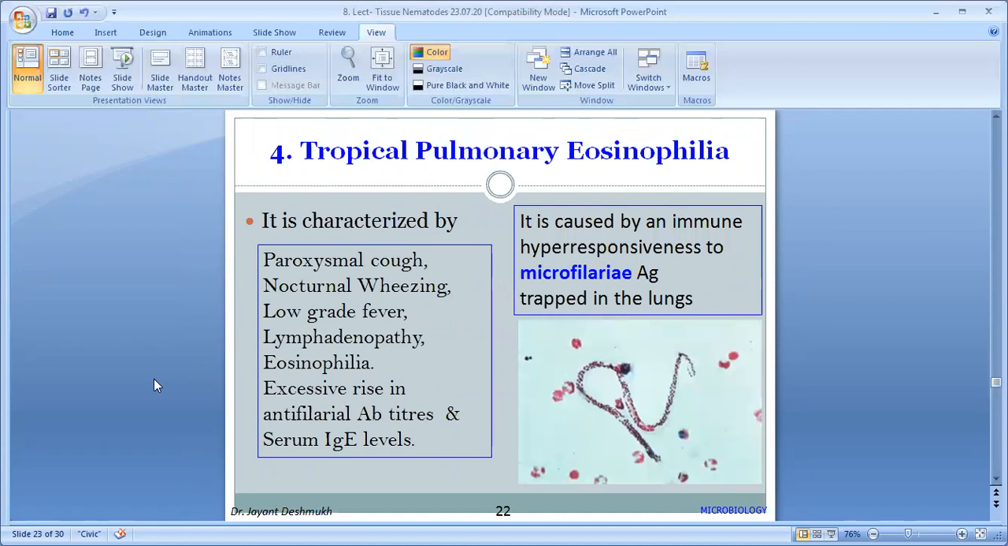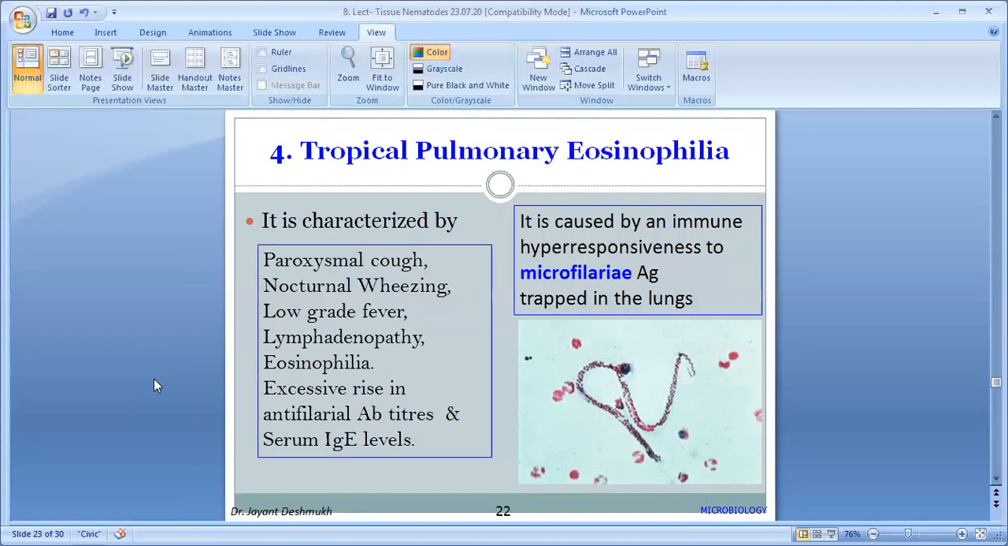The fourth stage is due to occult filariasis. Due to the adult worm, there is only inflammation, that is lymphangitis, whose mechanism I already told, and then the obstruction, which is the chronic filarial presentation, elephantiasis. Tropical pulmonary eosinophilia, as the name suggests, pulmonary means the lung is involved, and tropical eosinophilia means eosinophils are raised. It is just like a hypersensitivity reaction to microfilaria entrapped in the lung.